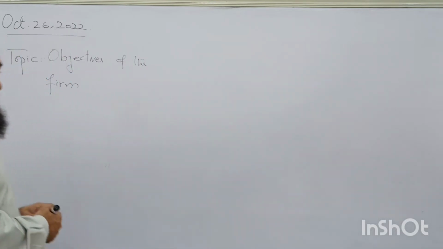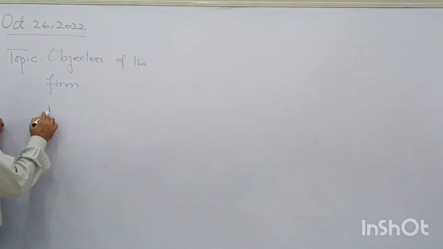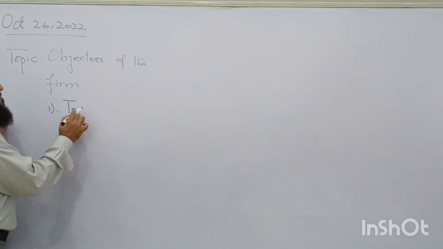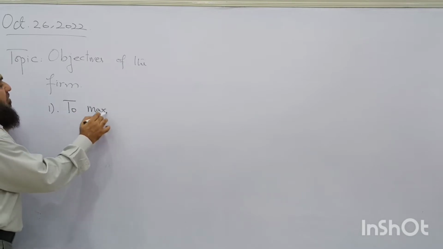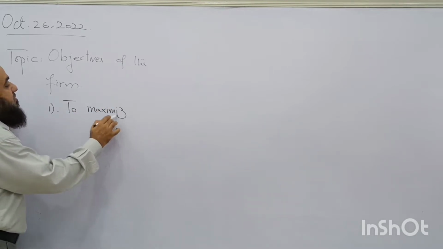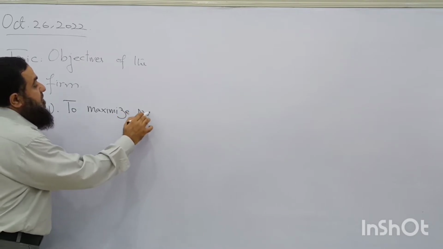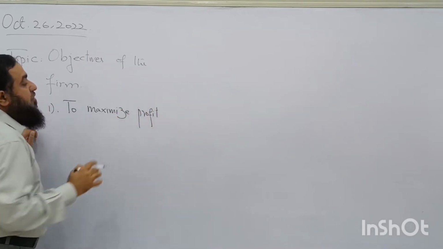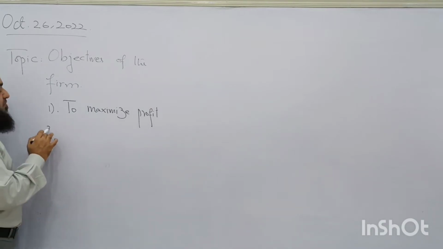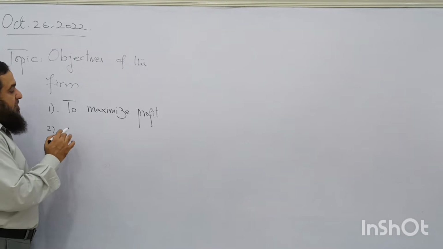The prime objective of every firm is to maximize profit. We all know this is the first or prior objective of any firm. It wants to maximize its profit. What is the second most important objective of the firm?